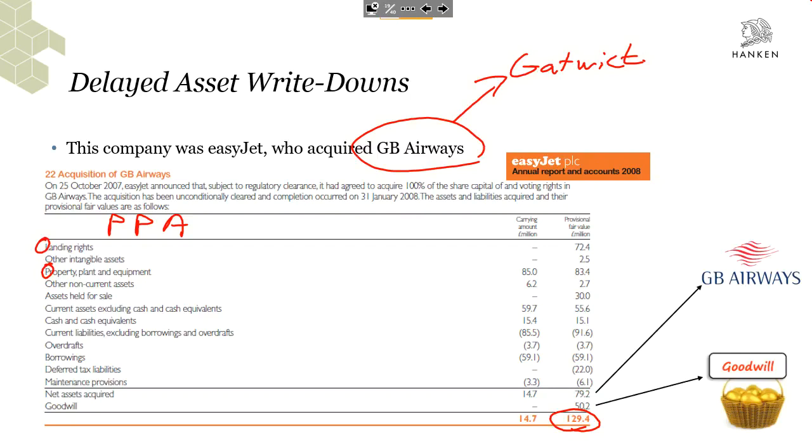But they paid 129.4, so the excess over the net assets is now recorded as goodwill. We put the goodwill in a basket like that. So goodwill, the extra amount that we paid for this company that cannot be allocated to any specific asset. So quite interesting in this case. This is what we see from the financial statements.